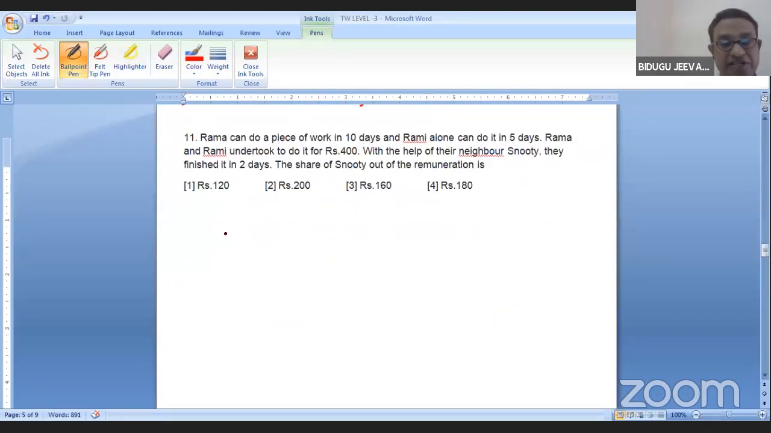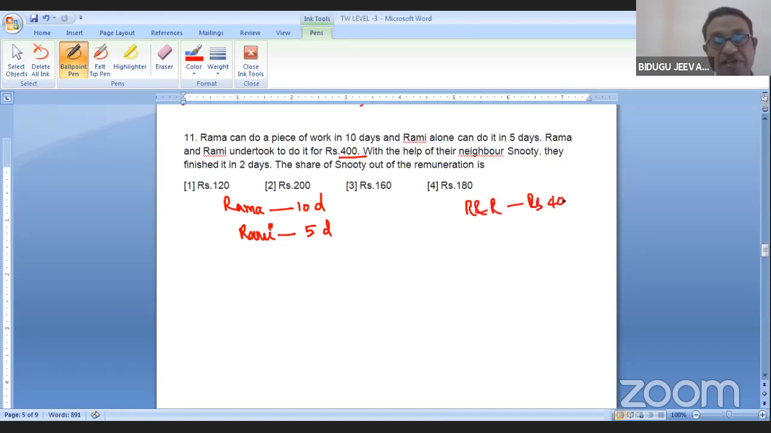Rama can do a work in 10 days. Rami alone, 5 days. To mention the female gender they have given Rami, so a different name. Rama and Rami undertook the job for 400 rupees. It is an amount sharing problem. With the help of their neighbor Snooty, they finished in 2 days.